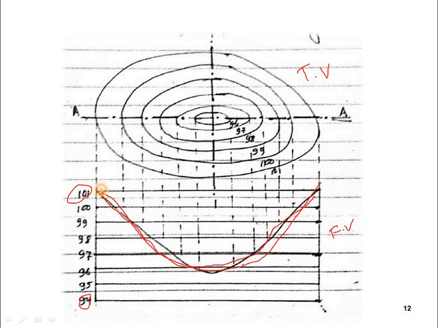Here the ground levels will be located on a similar line, that is AA, and this is known as the center of the axis.